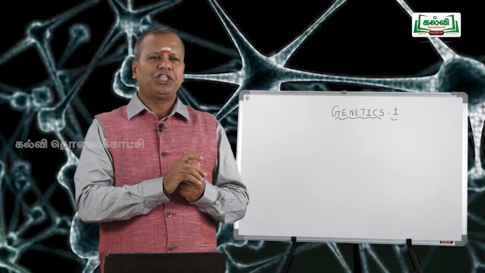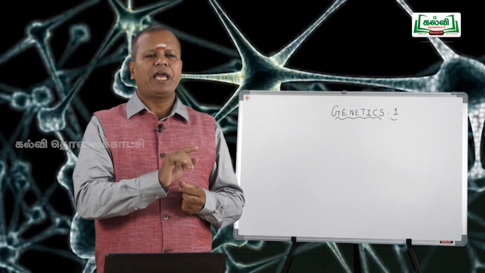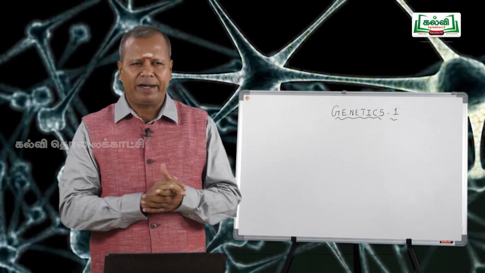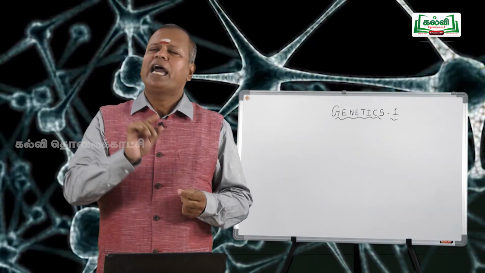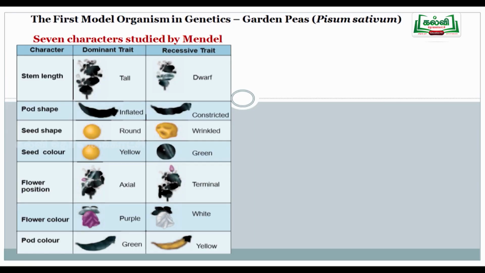second is pod shape, inflated dominant over constricted; seed shape, round is dominant over wrinkled; and seed color, yellow color is dominant over green; and flower position, axillary flower is dominant over the terminal flower; and flower color, purple color is dominant over white, and pod color, green, is dominant over yellow. These things are very important for your NEET examination.